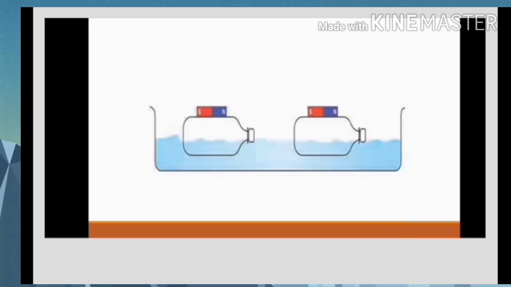Take one bottle near the other. If the north pole of the magnet is near the south pole of the other magnet, the bottles will head towards each other because unlike poles attract each other. Observe what happens when the direction of the bottles is changed. We can observe a change in the motion of the bottles without any direct contact. This means that there exists a non-contact force between the two magnets. From this activity, we can know about non-contact forces.